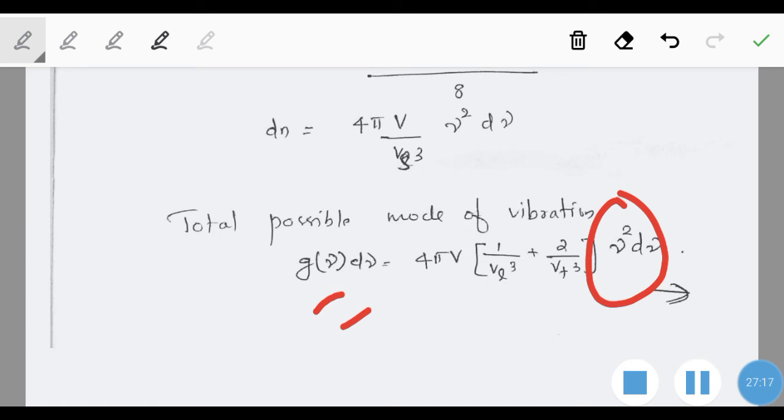So next we can consider a modification of this model which includes the density of states also, to find an expression for the specific heat. That model is known as the Debye model, and we can discuss it in the next class.